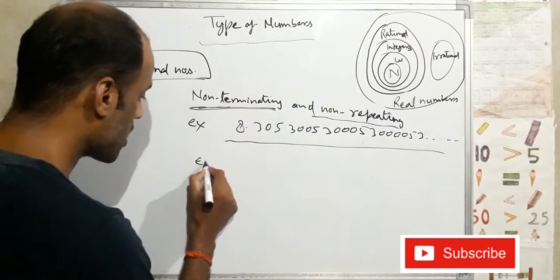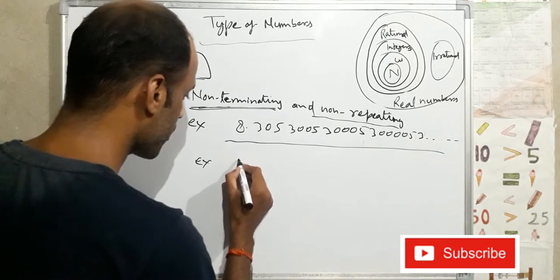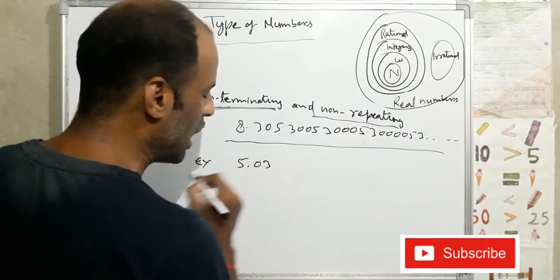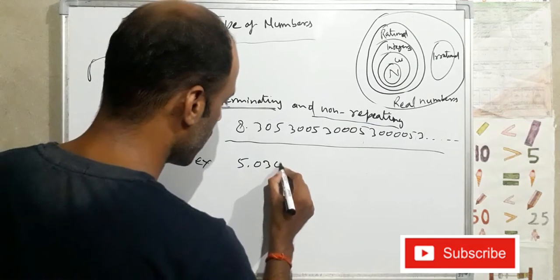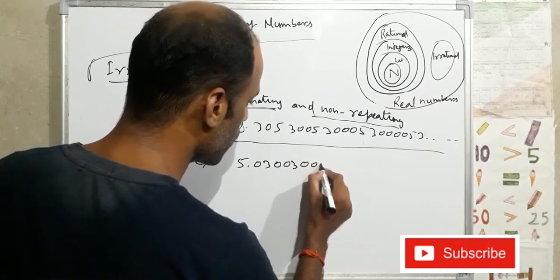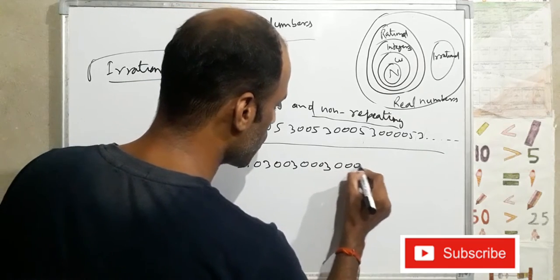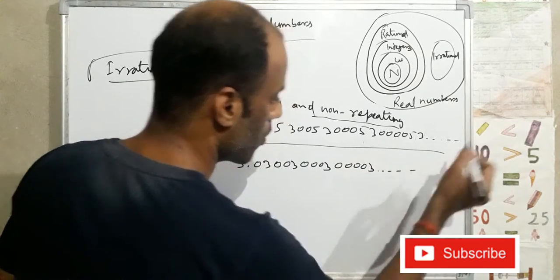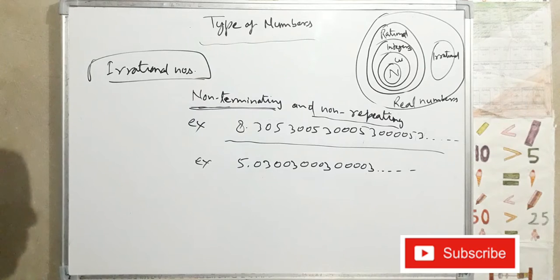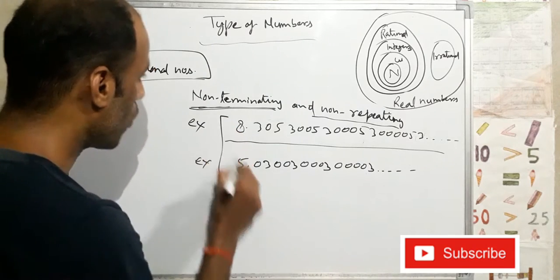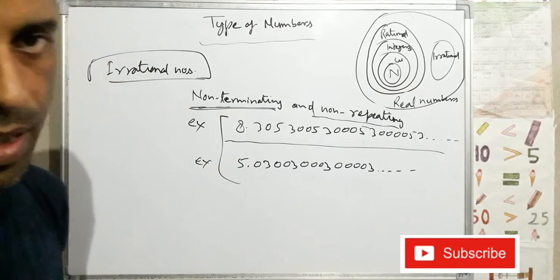Next example, suppose 5.03, 003, 0003, 00003, and so on. So these are called irrational numbers.